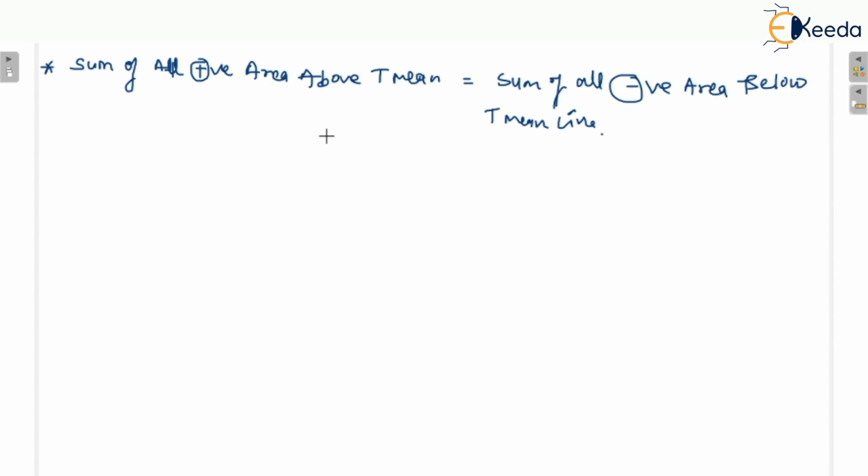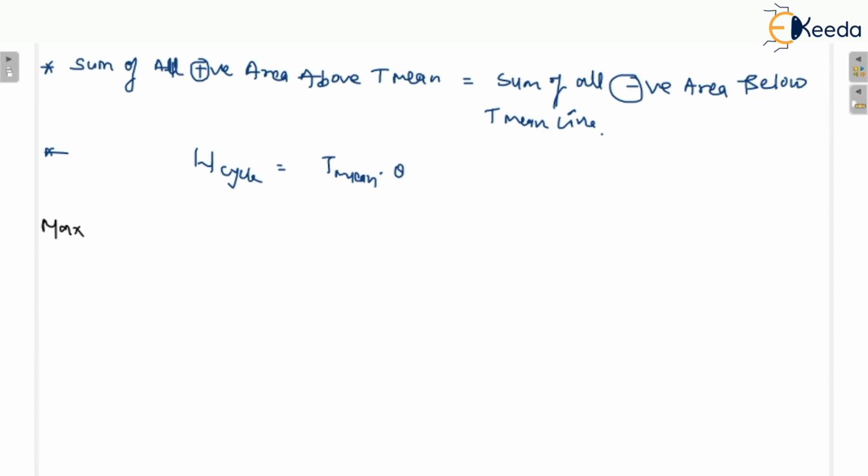Now one more thing that you must remember, I already told you that work per cycle is equal to T mean multiplied by theta. The theta may be 2 pi, or theta may be 4 pi, depending upon the number of rotations of the crank in one cycle. If you want to calculate the maximum fluctuation of energy, the next topic is maximum fluctuation of energy.